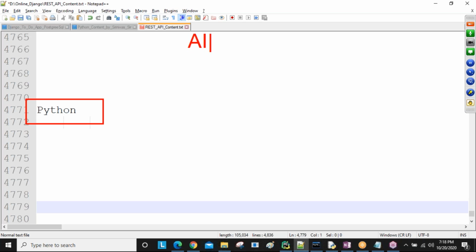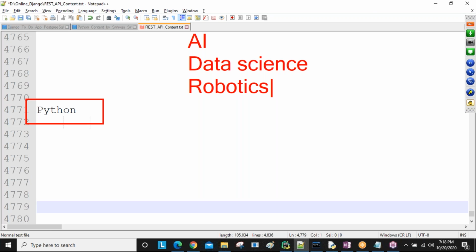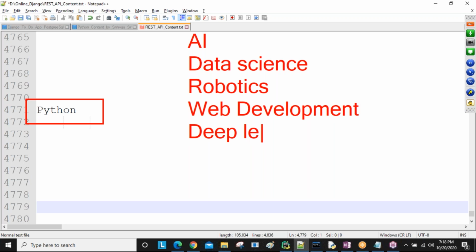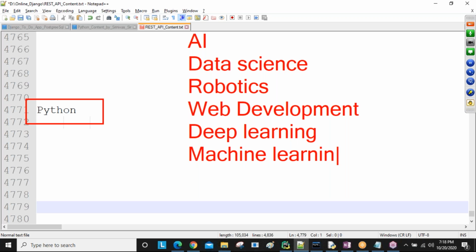For example, first of all, artificial intelligence, and then data science, and robotics, okay, and web development purpose, and data science, robotics, deep learning, machine learning, like a number of courses are there, sir. DevOps, these all things. So any course, if you want to learn, then this Python knowledge must be required, sir.